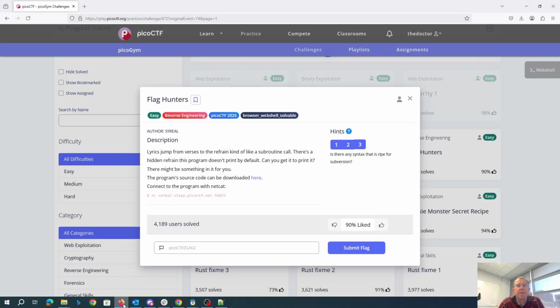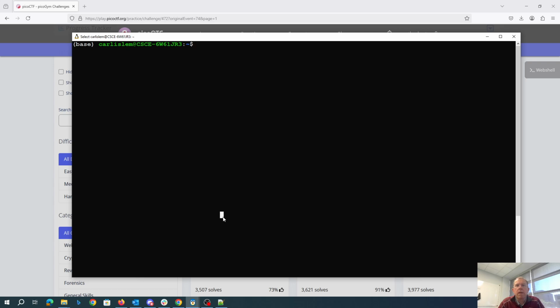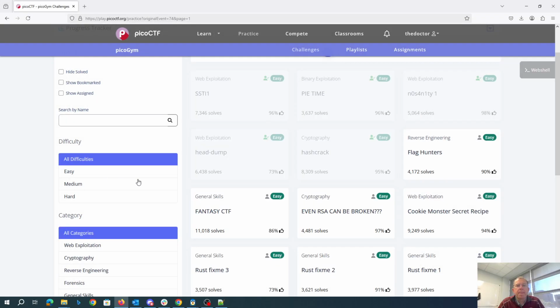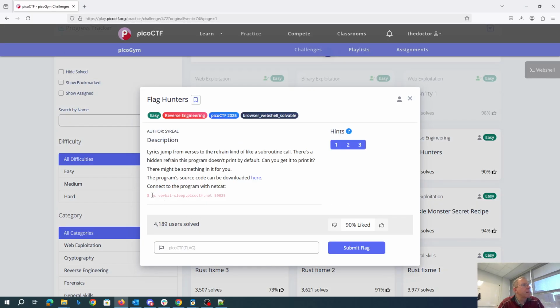Where'd my netcat go? So here's my netcat. Try that again. Should we copy it? Copy. Come back here.